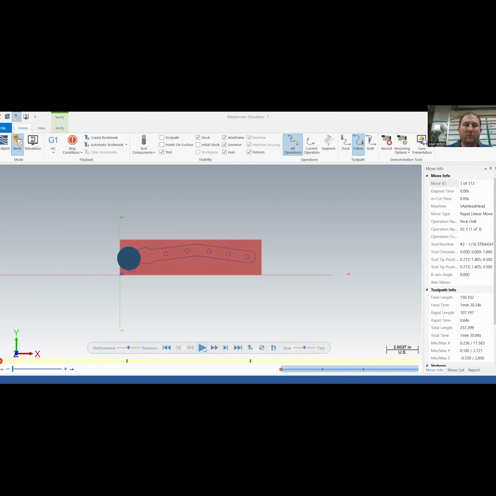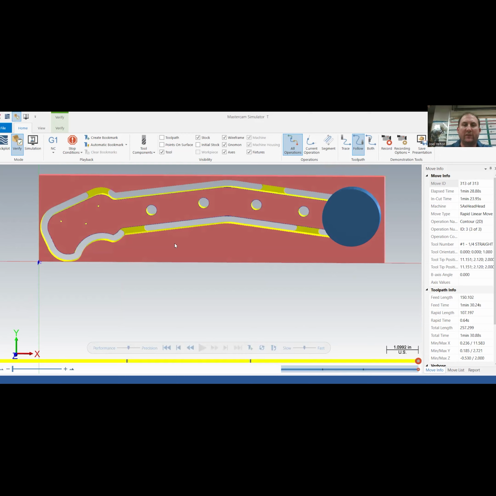So we did our holes. We did that first. You really couldn't see it. And then we've got our tabs to hold the piece together. That should be good. I'm going to kill this.